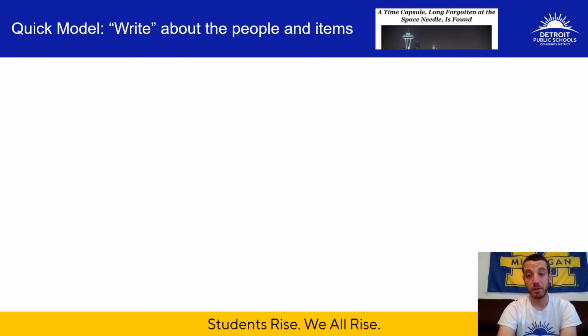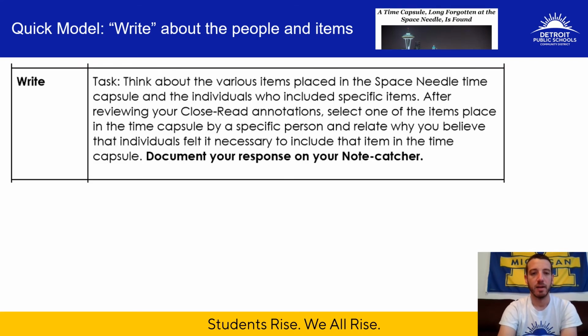So the model today is also going to be about the writing section like it was yesterday, but I'm going to only help you on collecting information. I won't actually help you put together your thoughts for writing the actual selection, because I want you all to do that by yourself today. But even though I just went over it, I want to quickly go over all the details of the writing section so we're super clear. So for today, your task is to think about items placed in the Space Needle and the individuals who included those specific items.